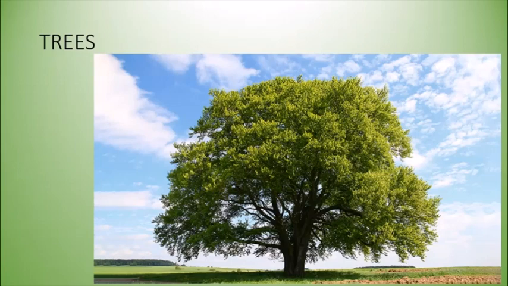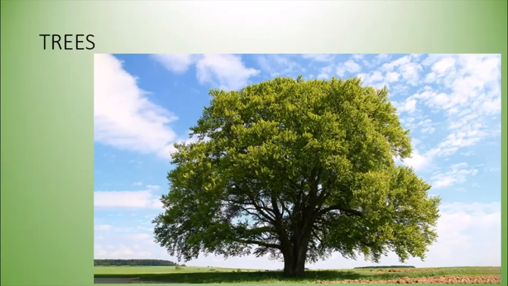Now trees grow very tall, we know that. They have a stem or trunk, which is very hard, and they have branches and are very dense. They also bear fruits and flowers, and such types of trees are usually found in forests also.